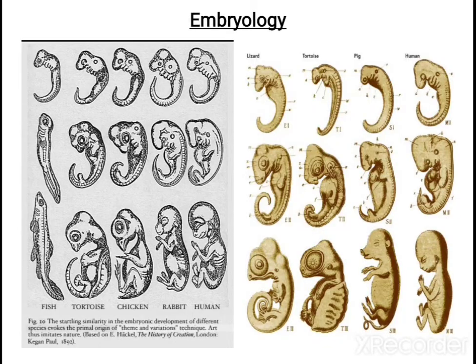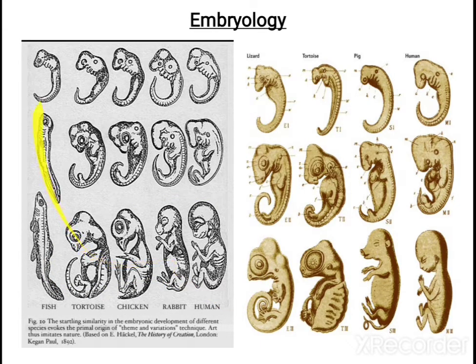This is embryological evidence. When you observe the early embryonic stages, all look alike. Can you differentiate between the fish embryo, tortoise embryo, chicken embryo, rabbit embryo and human embryo? During early stages all look alike and it is very difficult to distinguish them. Slowly they undergo changes and convert into the particular organism.